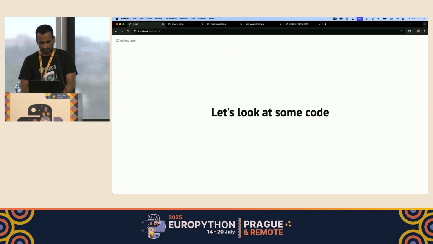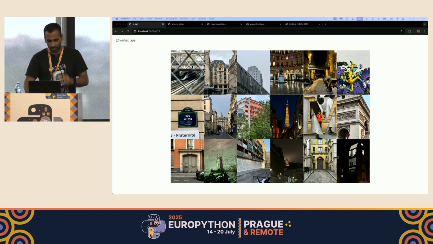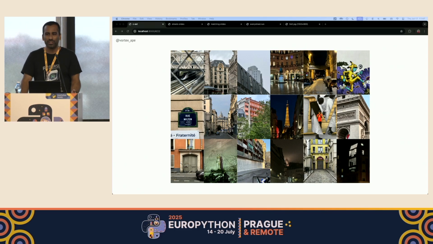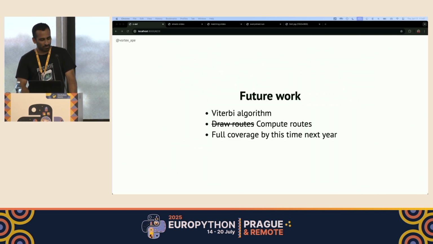So yeah, I guess it's been super fun to run every street in Paris and explore new neighborhoods that I otherwise wouldn't have explored. Not sure if I could do the same in Delhi, where I'm originally from, because it's super huge. I actually tried visualizing the street network for Delhi in my browser, but it crashed my computer because it's just so big. And so, yeah, let's talk about some future work.